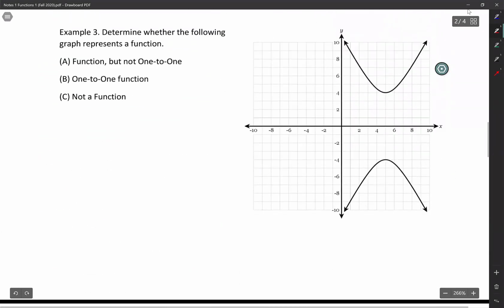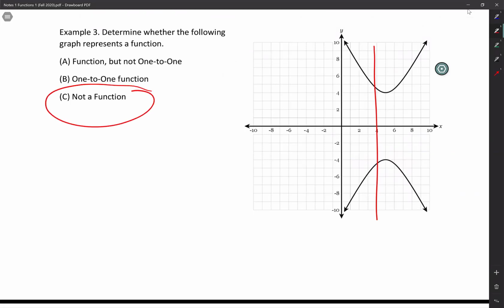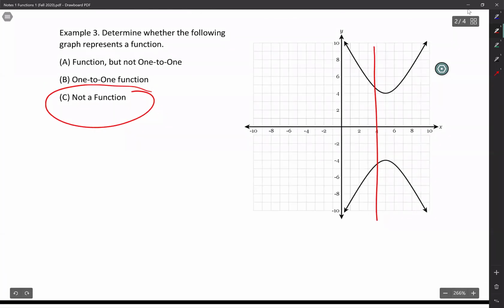And then finally, example 3: determine whether the following graph represents a function. I have debates over this. I've spoken to professors on this, and I think this is like a high school issue, really. If you're talking about the strict definition of a vertical line test, then no, not a function. But I can pick letters in terms of x and y. I can make a conic section. This is just a conic, guys. But oh well. Hopefully you studied hyperbolas and all that other stuff in algebra too. Well, probably not, right? Because we had corona. Darn it, corona.